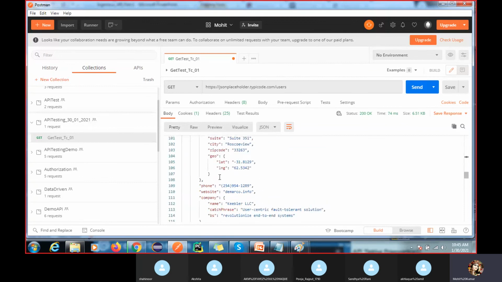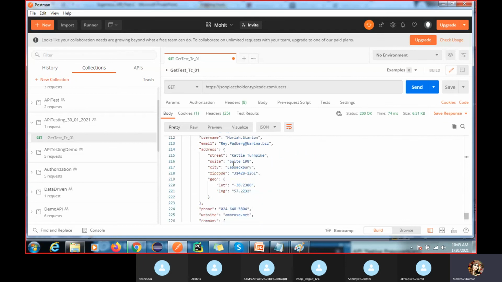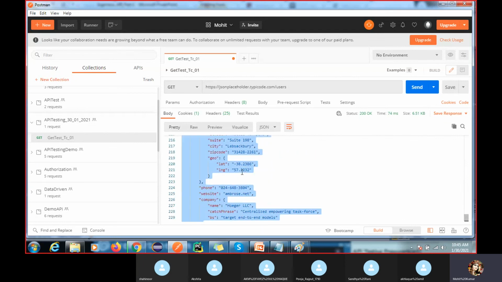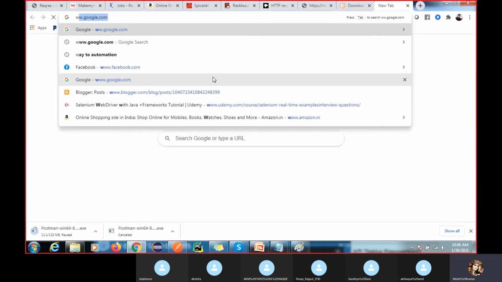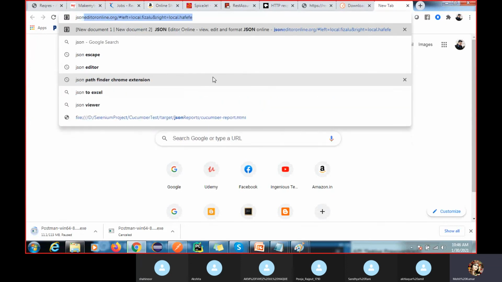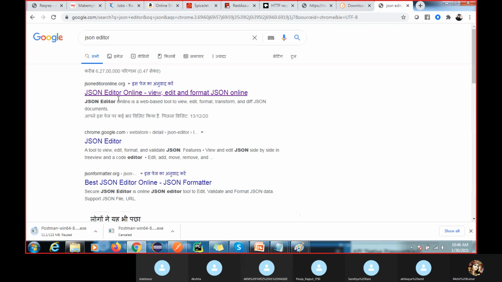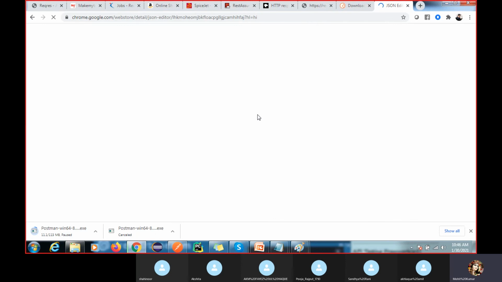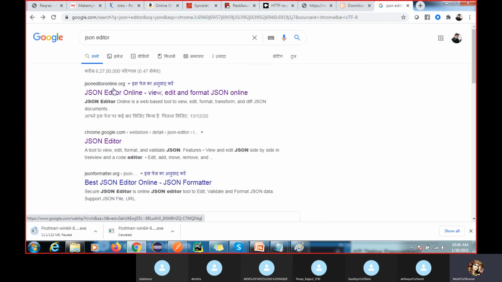I am still working on how to make it easy to validate all this data in real time. There are many editors to understand this, like a JSON editor. You can go to a JSON editor and you will get many editors. But here the challenge is to retrieve... leave it, I think we have this already. We'll go for an online one.